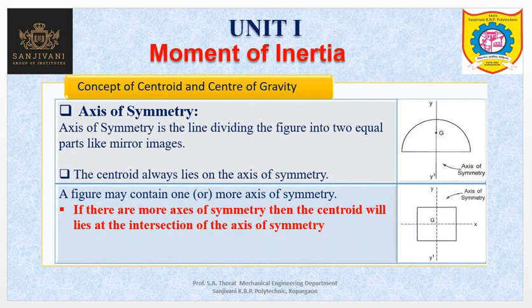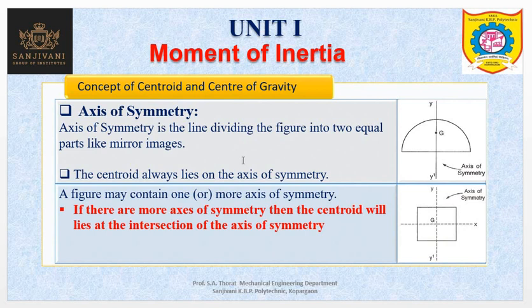Now, axis of symmetry. This axis of symmetry is very important for this unit, moment of inertia. It plays a very important role. What is axis of symmetry? See this diagram. If you see this diagram carefully, these two parts, left and right, are divided equally by this axis YY. So it is called the axis of symmetry. Axis of symmetry is the line dividing the figure into two equal parts like mirror images.